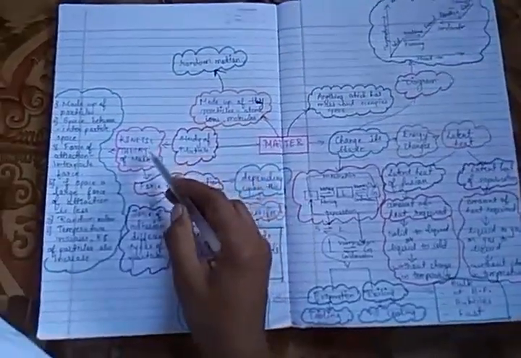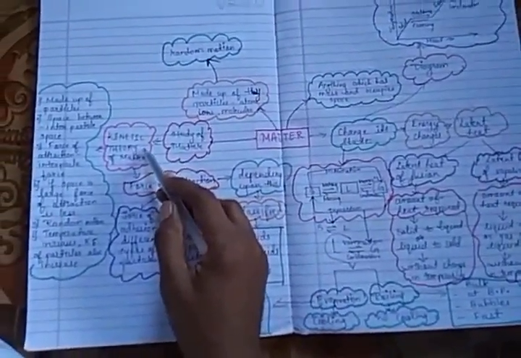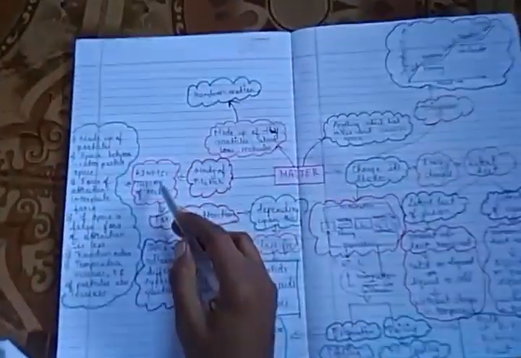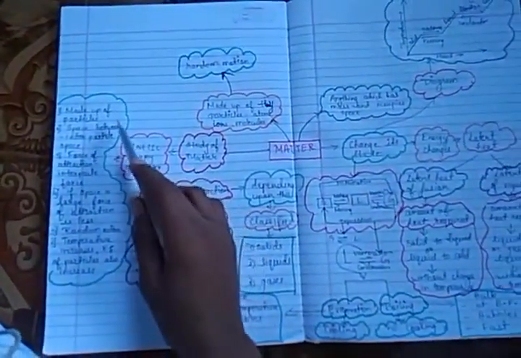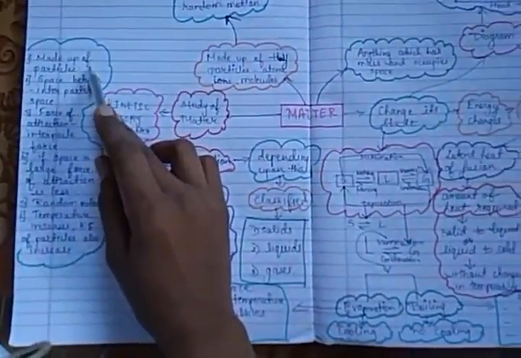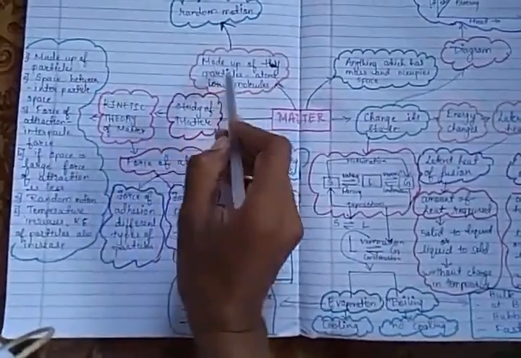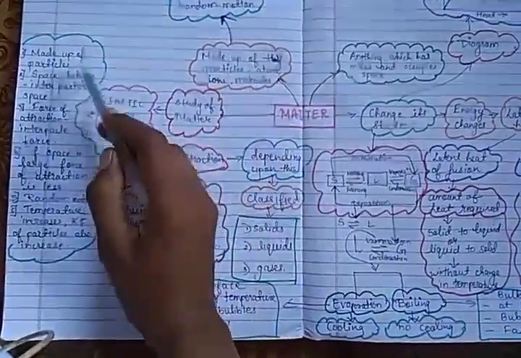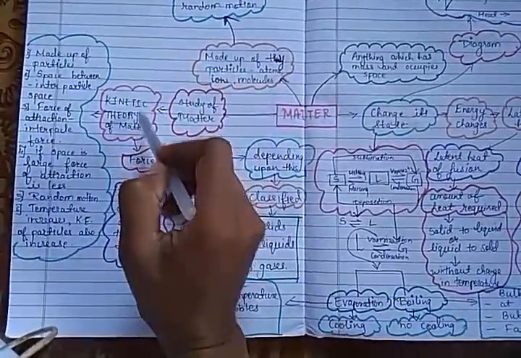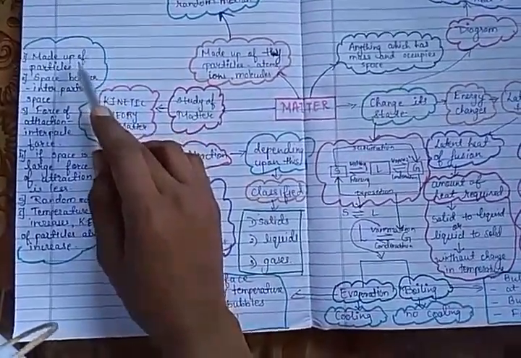This kinetic theory of matter includes some assumptions. These assumptions are that matter is made up of particles. These particles can be tiny particles, can be atoms, ions or molecules. So the kinetic theory of matter puts forth some assumptions. The first assumption is matter is made up of particles.